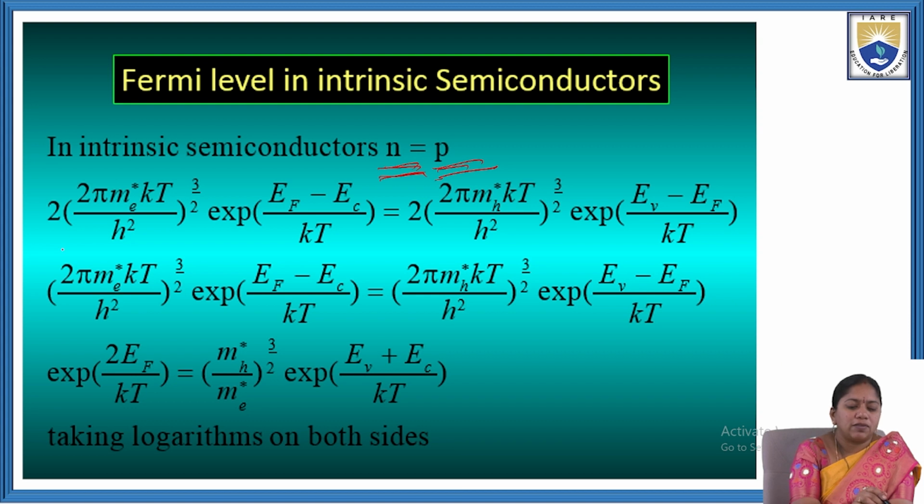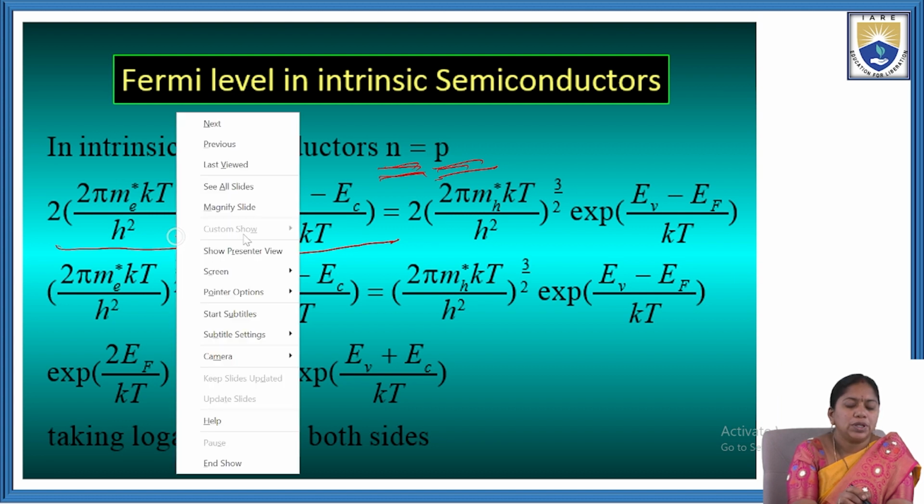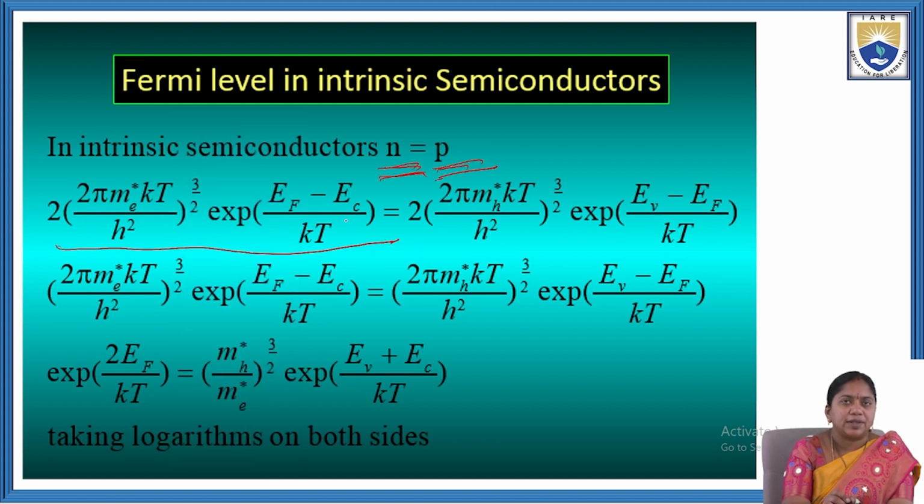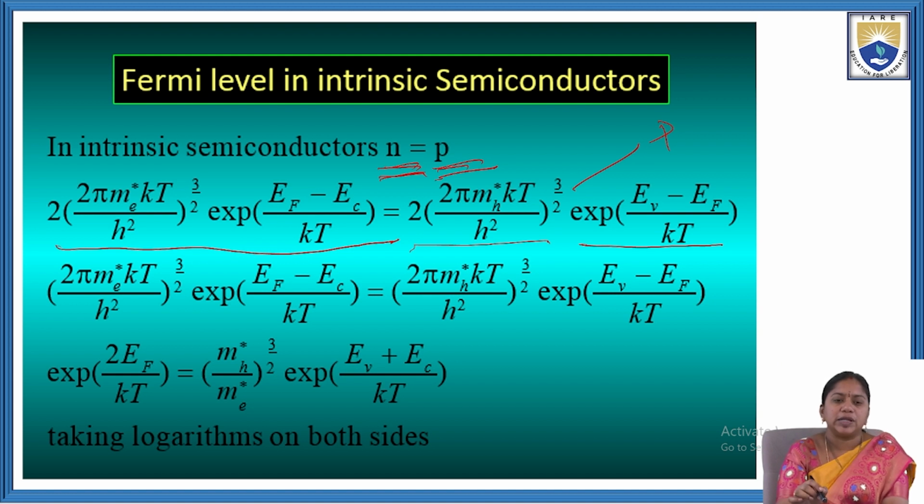Here we got the n value as 2 into (2 pi me star Kt by h square) whole power 3 by 2 into exponential of (EF minus EC) by Kt, that equals 2 into (2 pi mh star Kt by h square) whole power 3 by 2 into exponential of (EV minus EF) by Kt. This is the p value. We are equating n equal to p. Why? Because in intrinsic semiconductors, the number of electrons will be equal to the number of holes.